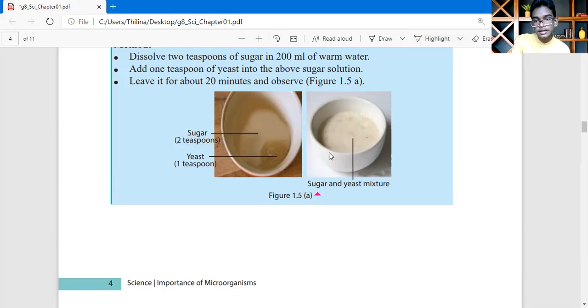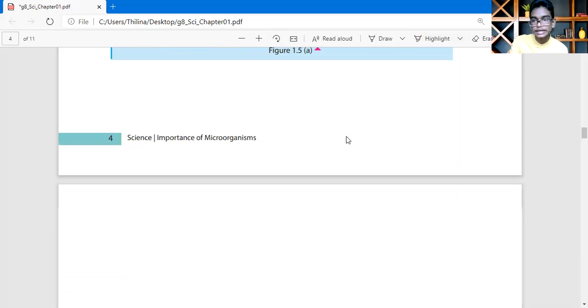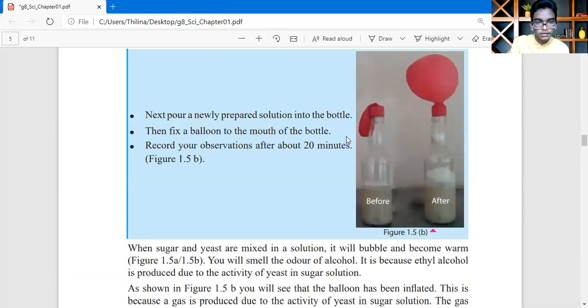When we mix it, it's a mix of sugar and yeast. Next, pour the newly prepared solution into a bottle. Take a 500 milliliter bottle and put the solution inside. Then fix a balloon to the mouth of the bottle. Record your observation after 20 minutes.